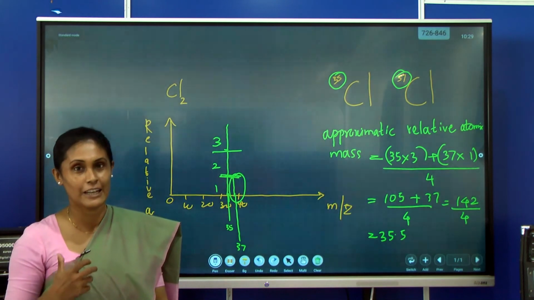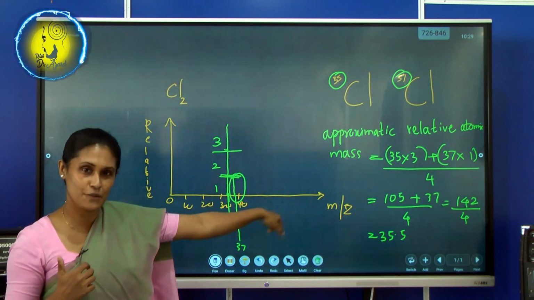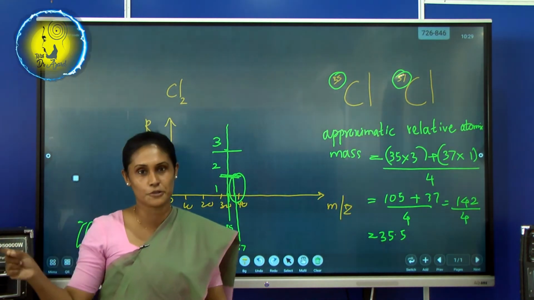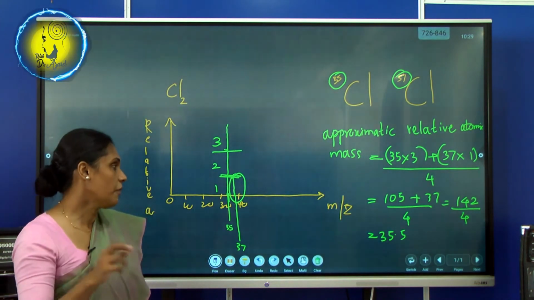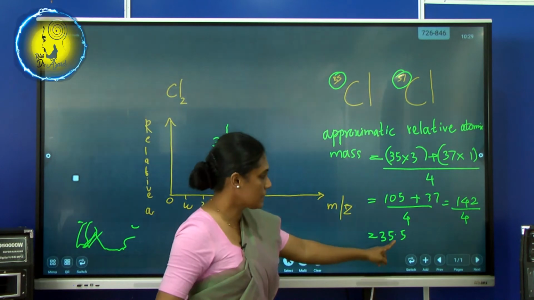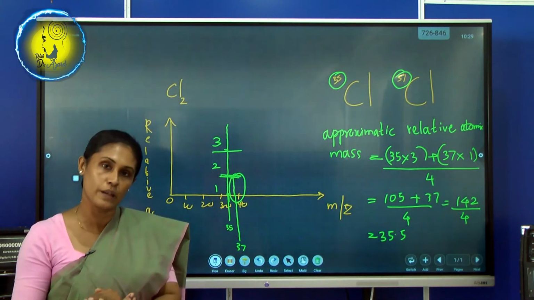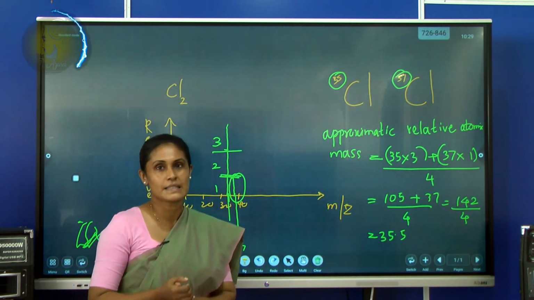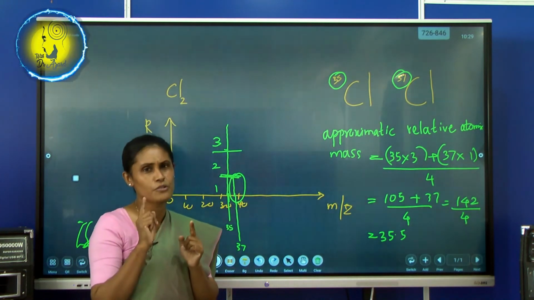Whenever you do the calculation for relative atomic masses, you have used this value. You write hydrogen equals 1, sulfur 32, chlorine 35.5. Some students don't care about this 0.5 and try to get a value by considering whole numbers. But children, sometimes this 0.5 is also very useful, and don't try to neglect that.